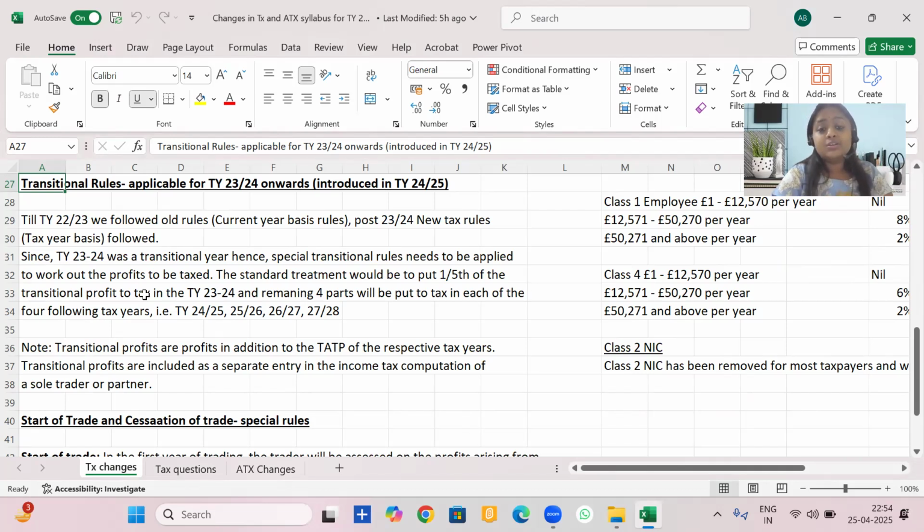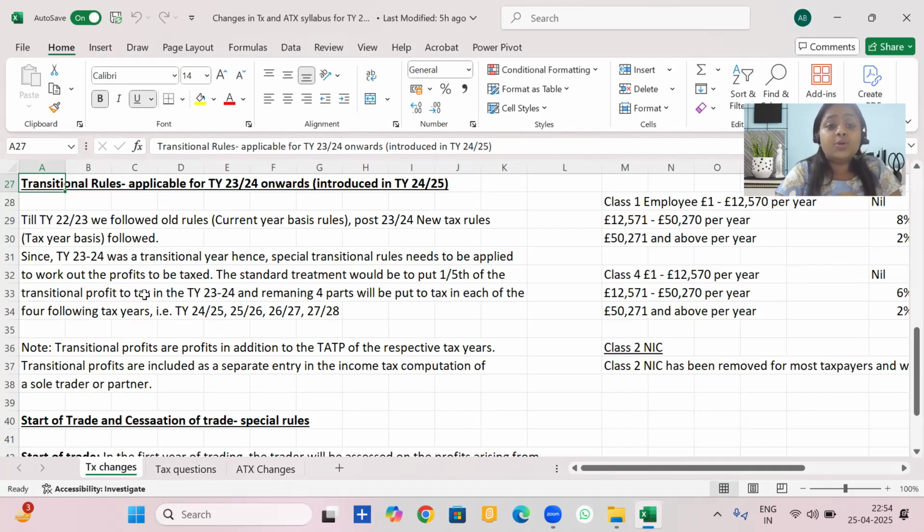If you have confusions on how to calculate it, you can see my video posted for the tax year changes applicable for 23-24, where I explained how to calculate the profits to be taxed on a tax year basis. Now let's see the changes.